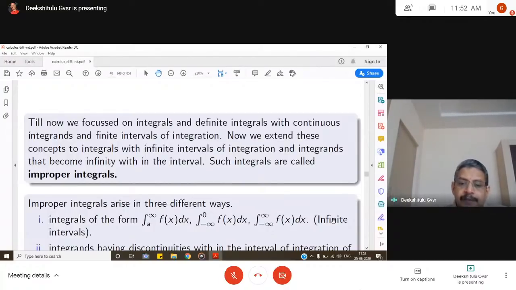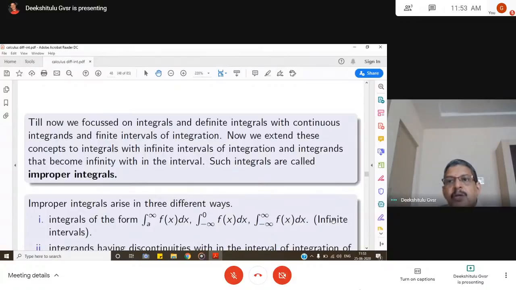If the integrand is a continuous function over a finite interval, we could do it successfully. Now we extend these concepts to integrals with infinite intervals of integration, and integrands that become infinite within the interval. Such integrals are called improper integrals.